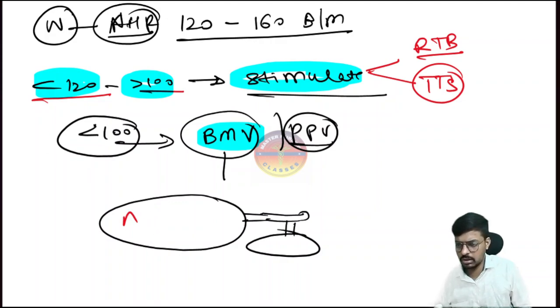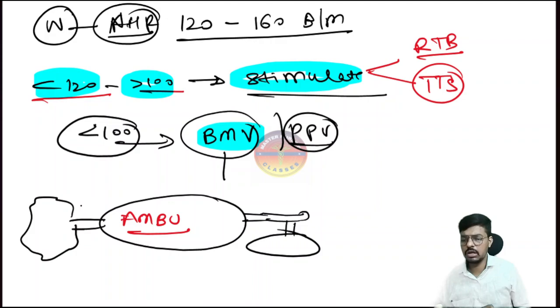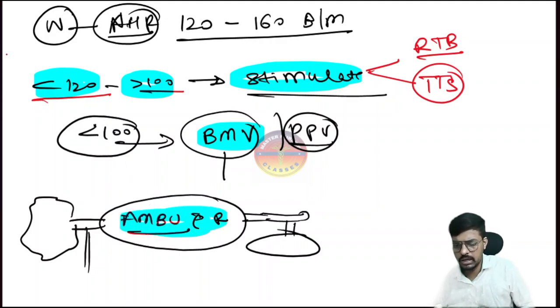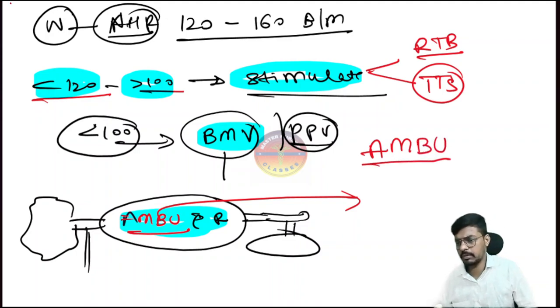We also call this one the Ambu bag. If it is with an oxygen source and an extra bag, we call it the Ambu bag with reservoir. Here the oxygen supply will be there. So now the examiner will ask the full form of the Ambu bag. That is the Artificial Manual Breathing Unit. This is the full form of the Ambu bag.